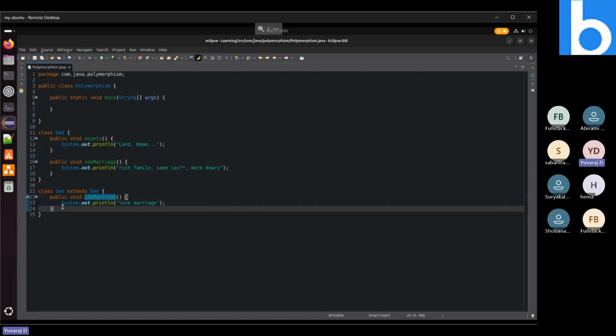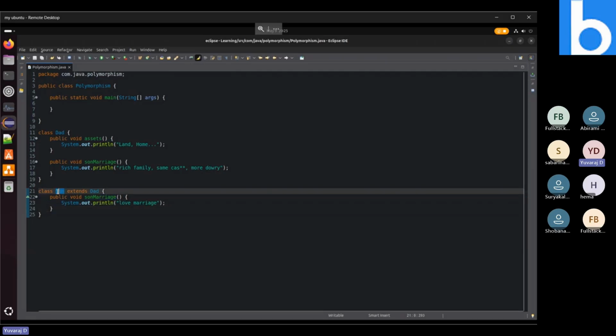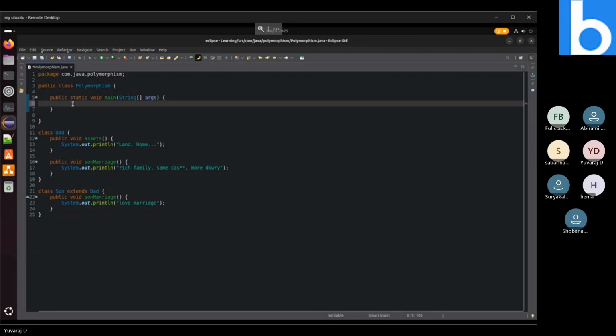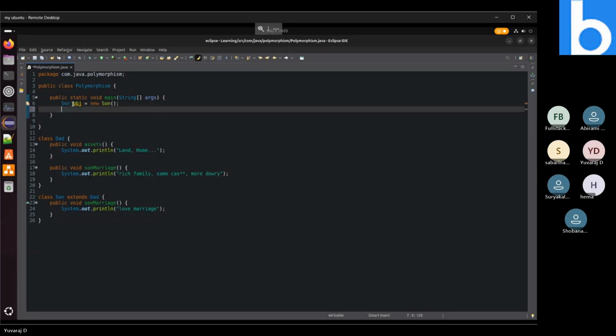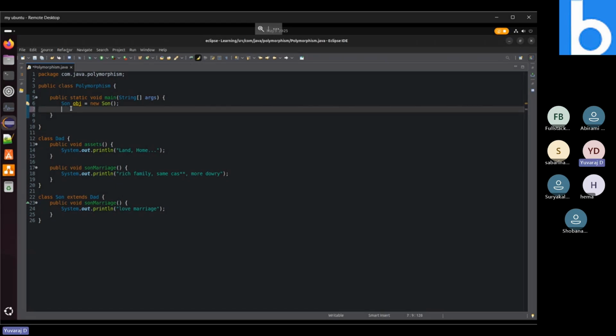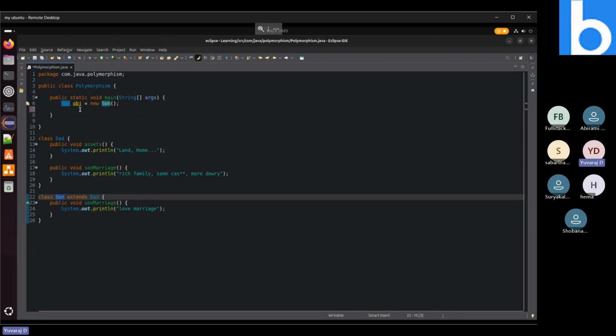Here, what is exactly happening now? Whenever we create an object for this Son class, we can access the methods which are present in the Dad class also. For example, I have created an object for the Son class.